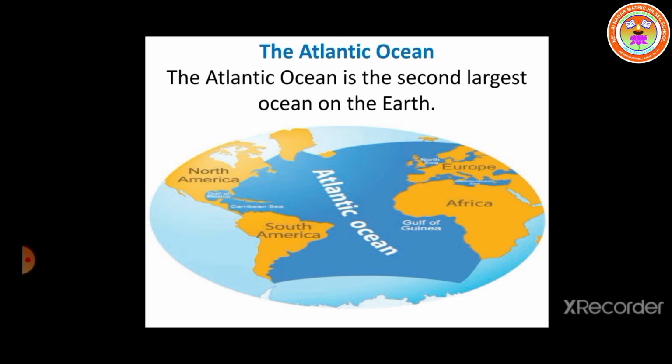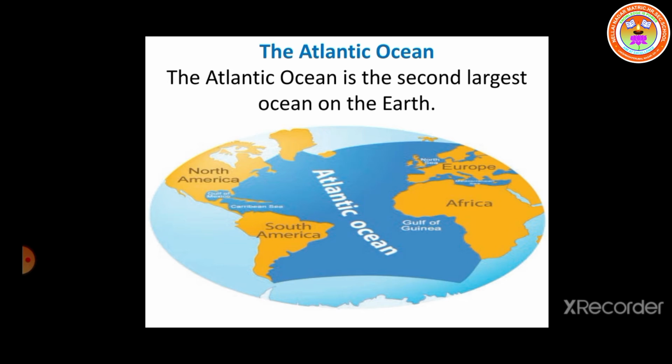Next, we are going to learn about the Atlantic Ocean, which is the second largest ocean on the earth. It covers 1/6 of the earth's total area and spreads about 85.13 million square kilometer. It is bounded by North America and South America in the west and Europe and Africa in the east. Like the Pacific Ocean, it stretches from the Arctic Ocean in the north to the Southern Ocean in the south.